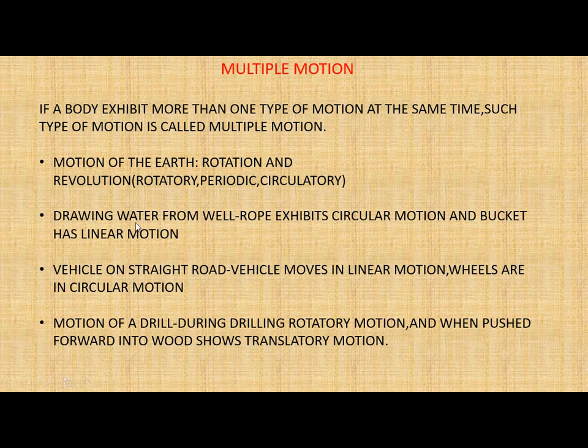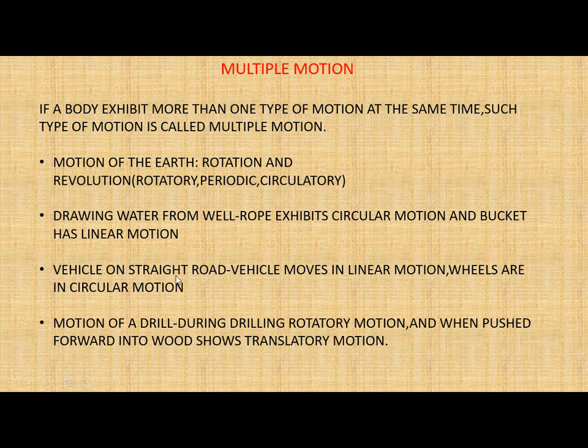Next example is drawing water from a well. If you have seen any person drawing water from a well, then you must have seen that there is a rope and there is a pulley also. So the rope will exhibit circular motion when you are pulling it, and the bucket which is carrying water will have linear motion. Why? Because it moves up straight.